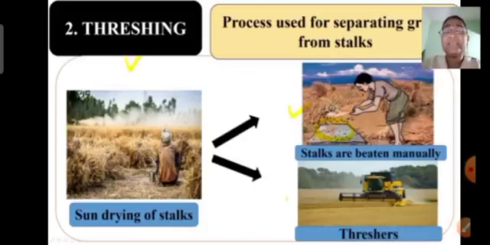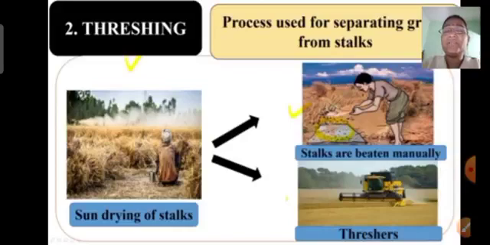On a smaller scale, these grains are separated from the stalk by manually beating the stalks. You can see here this farmer manually beating these stalks on a hard surface. Here in the picture the farmer is using a stone on which he is beating the stalk, and you can see the grains getting separated from the stalk and falling down.